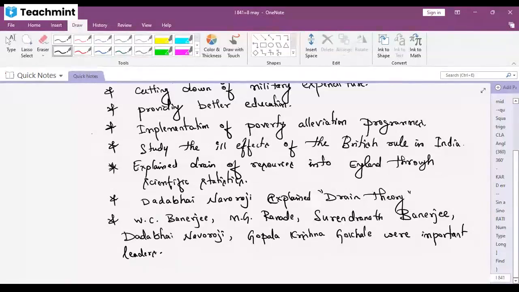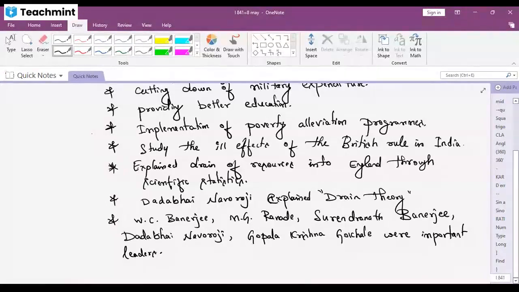But here, for 4 marks, you have to write a minimum of 8 points, as I told you earlier. Correct? Here also I have given some more points. You can try to prepare around 8 points in this.